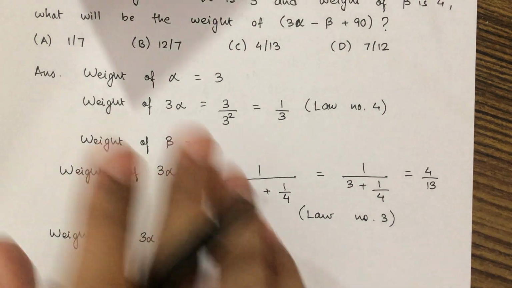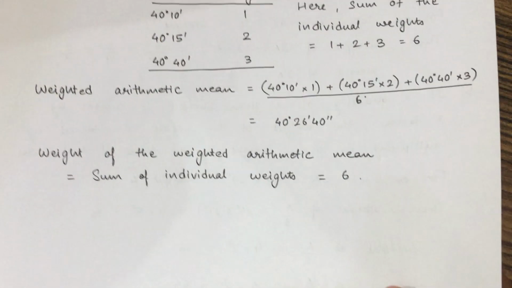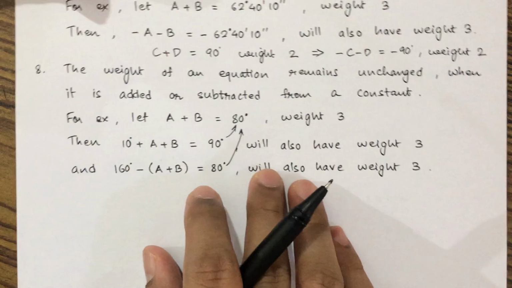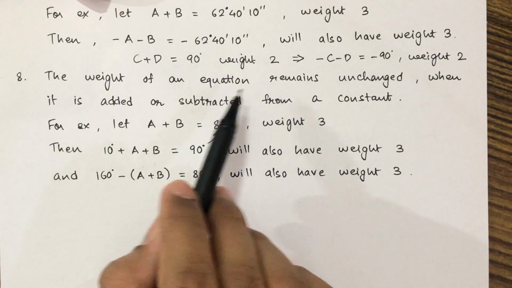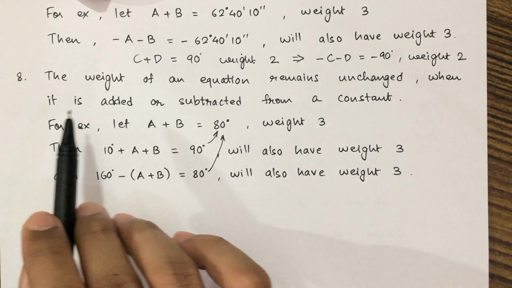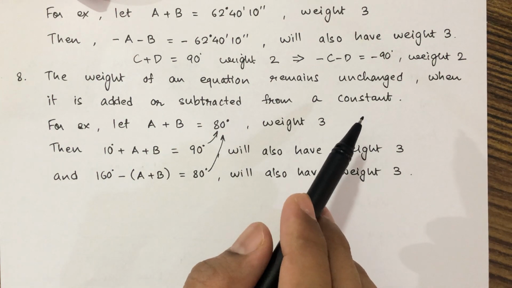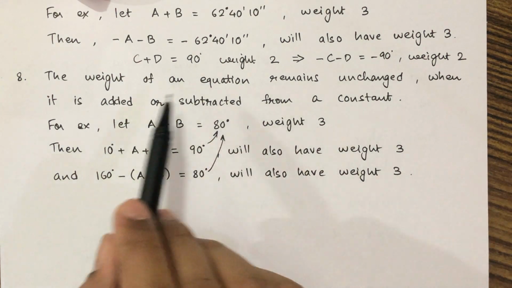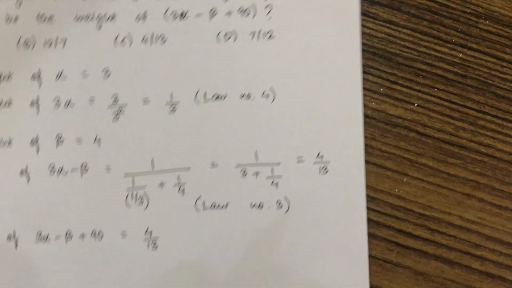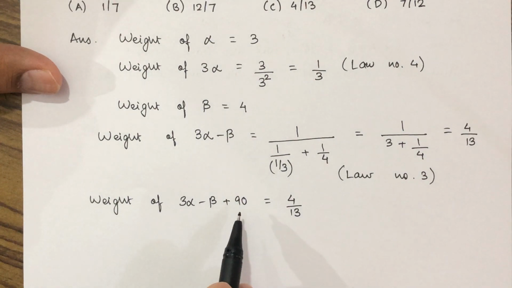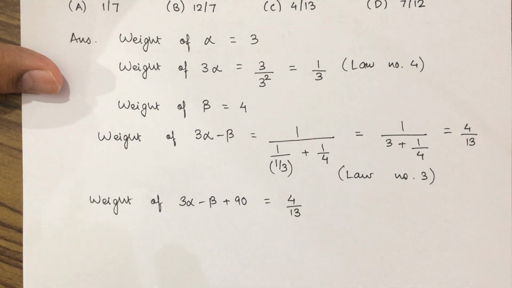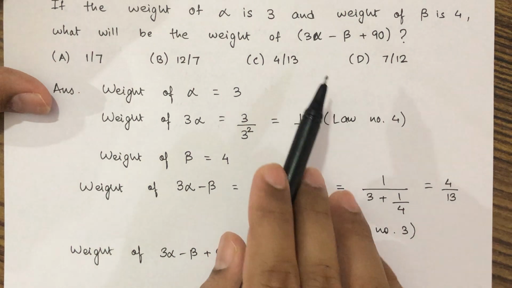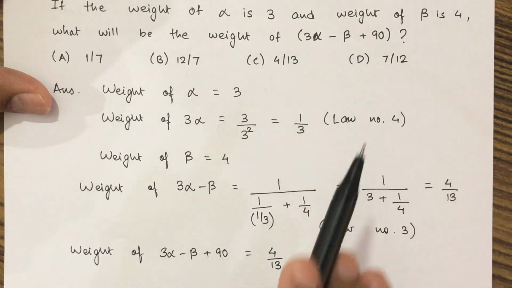Why? Let us go to law number 8. Law number 8 states that the weight of an equation remains unchanged when it is added to or subtracted from a constant. So here, as it was added by this 90, the weight will remain unchanged. We had to find the weight of 3 alpha minus beta plus 90.